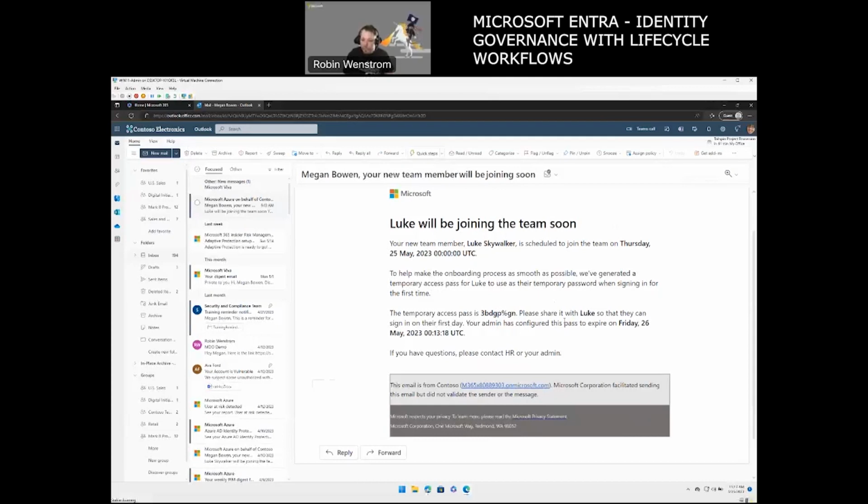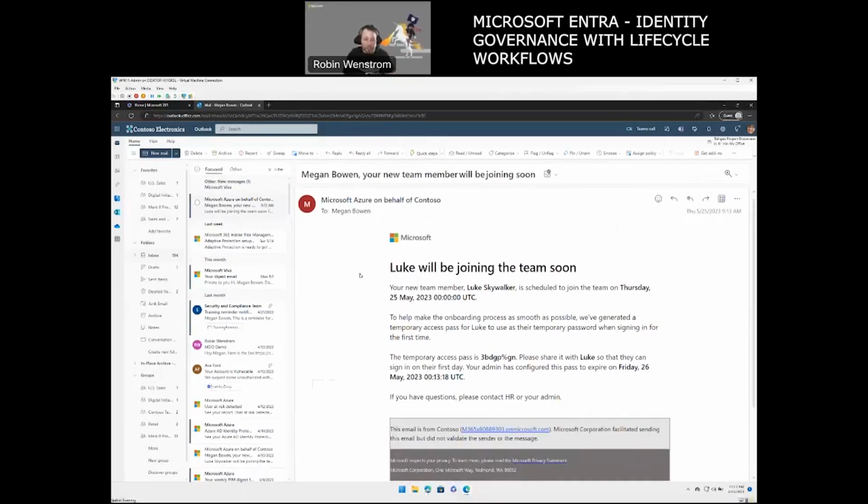So this is giving us a much easier way for the manager to print this out and give it to Luke and say, here's your password or passcode. Now log into your user profile, change the password accordingly, and you're ready to go. We have provisioned you everything else that you need.